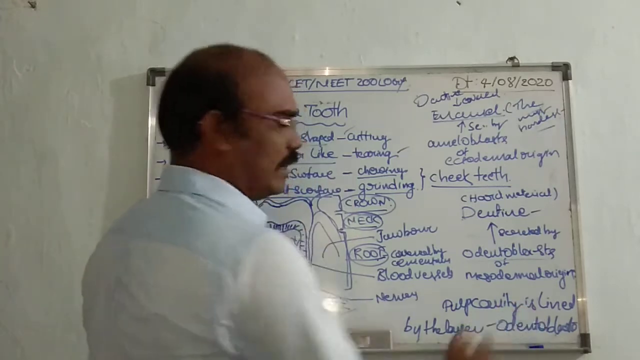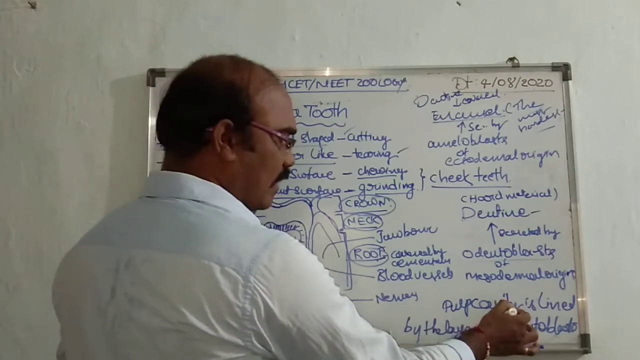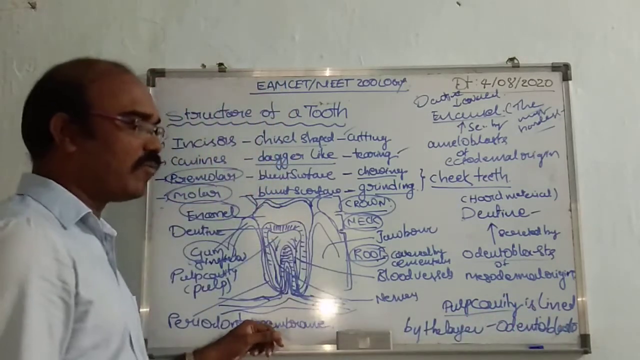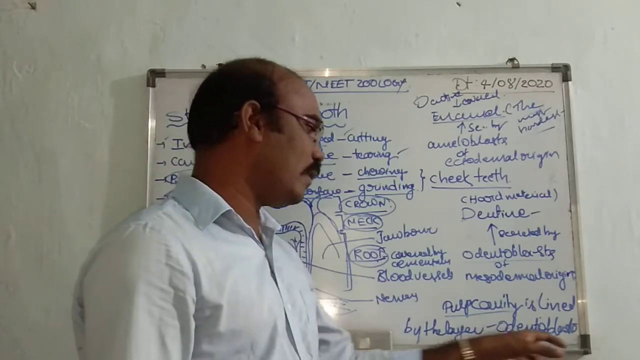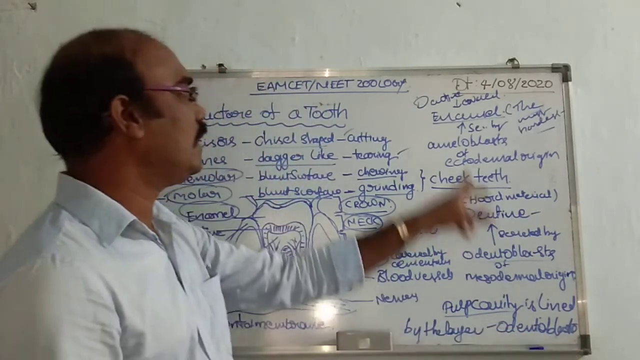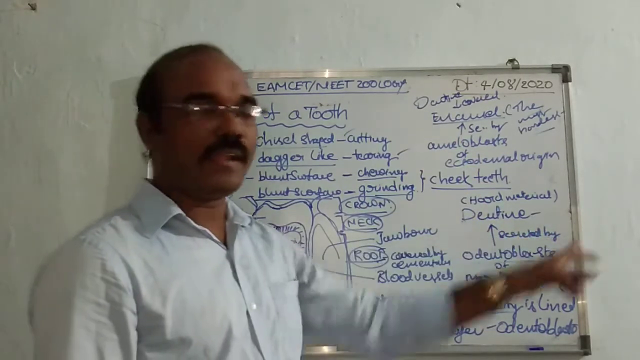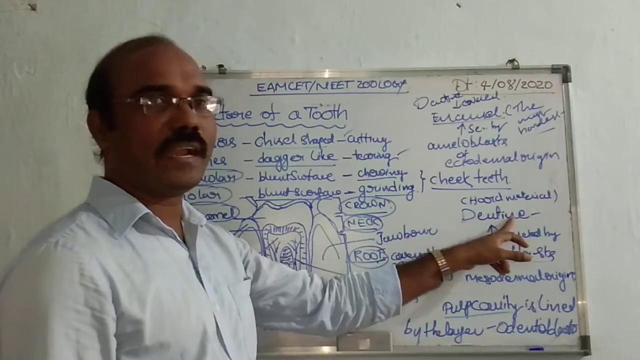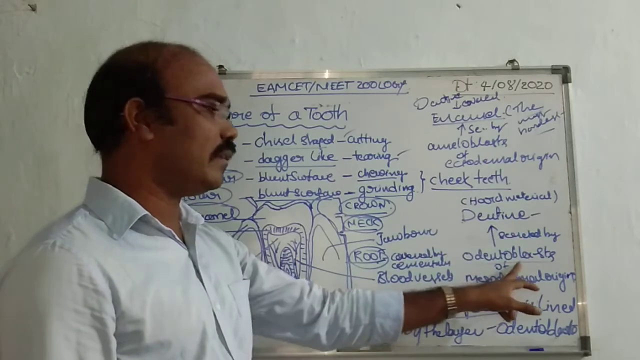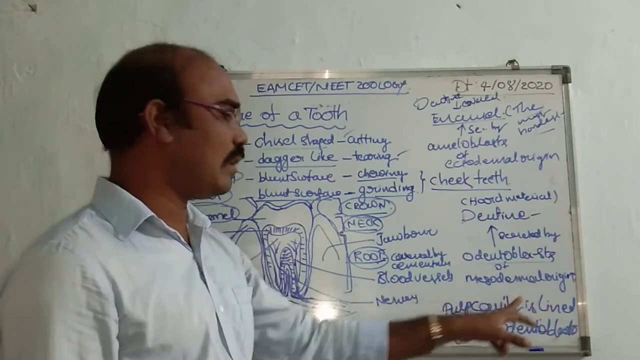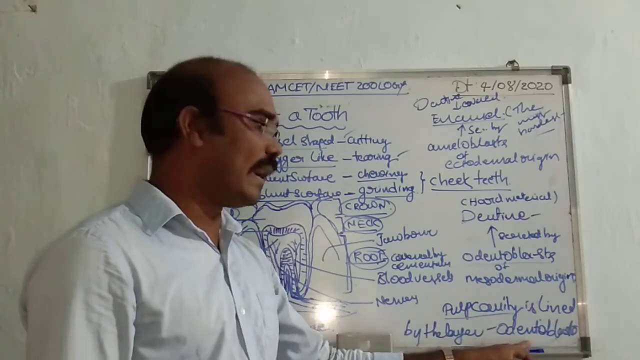Then coming to the cavity: the pulp cavity. Inside the tooth we find a cavity called the pulp cavity. This pulp cavity is lined by what kind of cells? Odontoblast cells. These odontoblast cells form dentine. So this dentine is secreted by the odontoblast cells, of mesodermal origin.